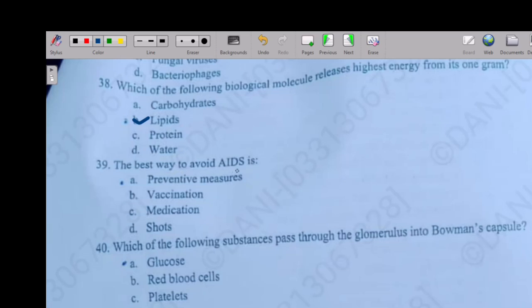The best way to avoid AIDS is: option A preventive measures, option B vaccines, option C medication, option D shots. So the right answer is option A, preventive measures.